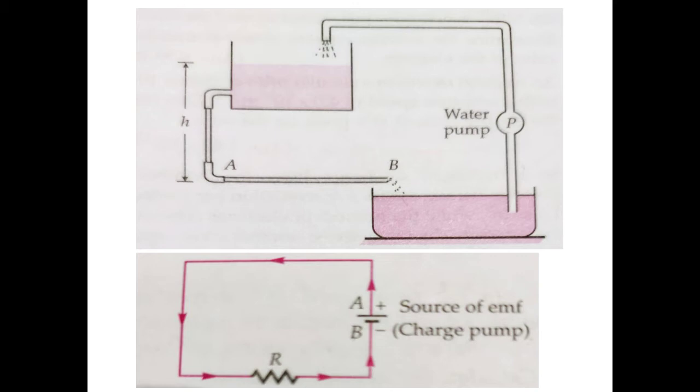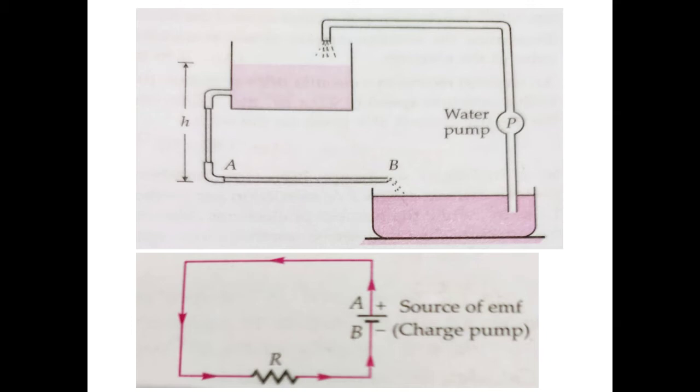and that work is stored in the form of potential energy at the higher level. In the previous class, we have studied that when work is done on an object, that work is stored in the form of potential energy. And when this object is allowed to do work or allowed to fall, then its potential energy is converted into work. In the same way, we can take one more example.